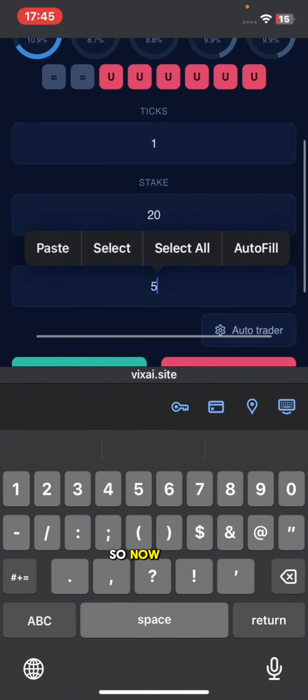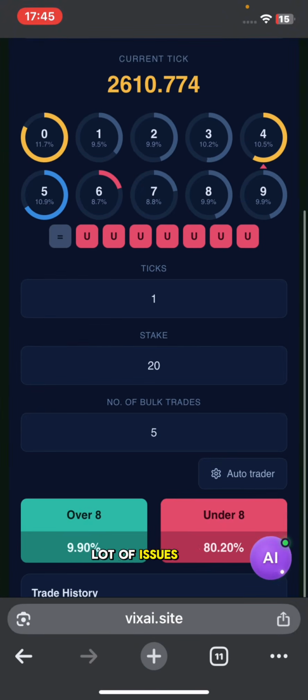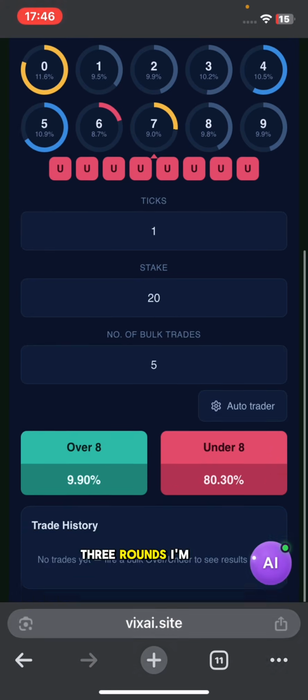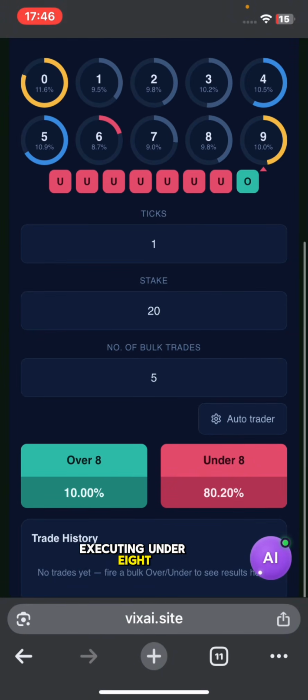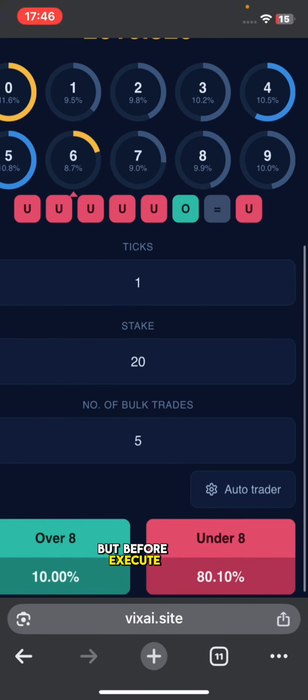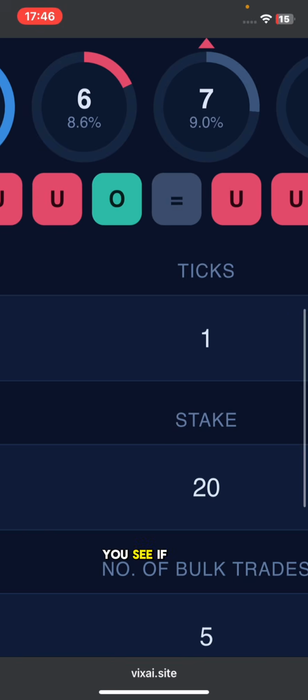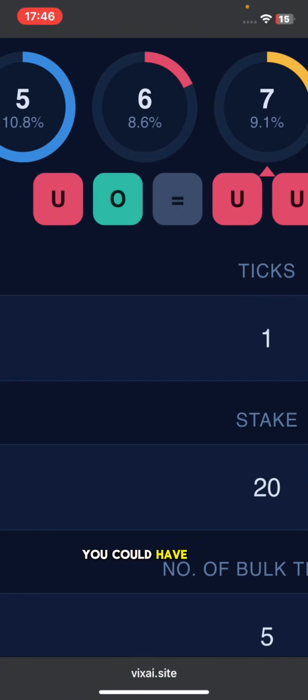So now people have a lot of issues when it comes to the perfect time to enter the trades. So right now I'm targeting only 3 rounds. I'm going to be executing under 8. But before I execute under 8, let me show you something. When you see this 9, don't immediately execute your trade. If you immediately executed the trade, you could have lost this one.